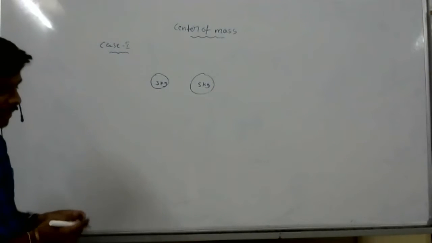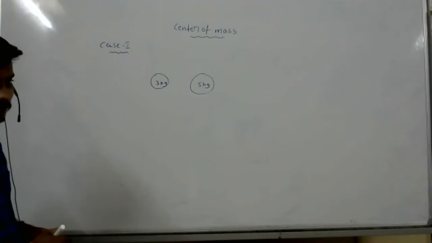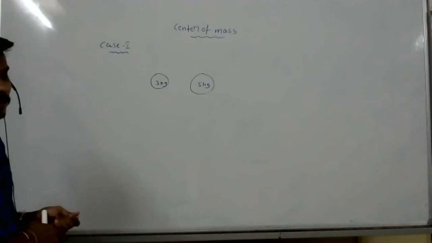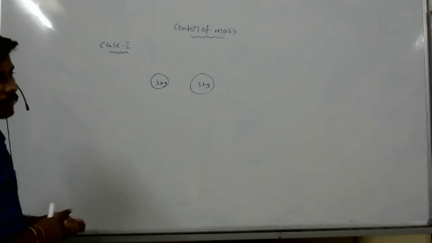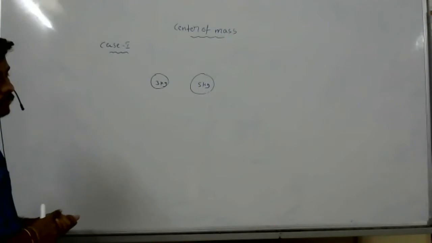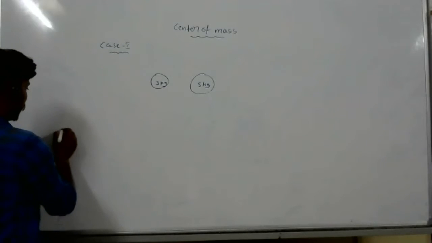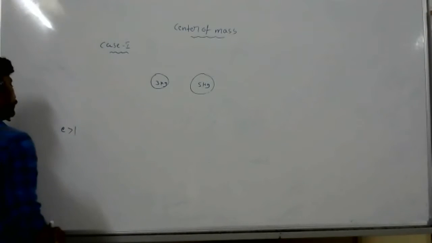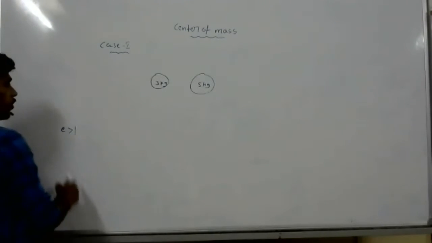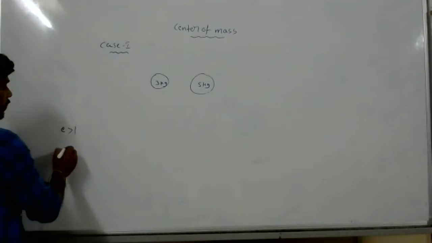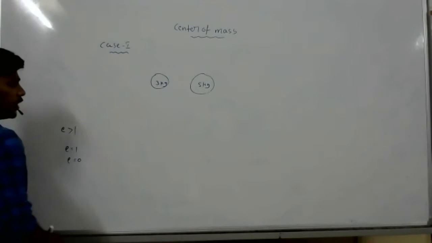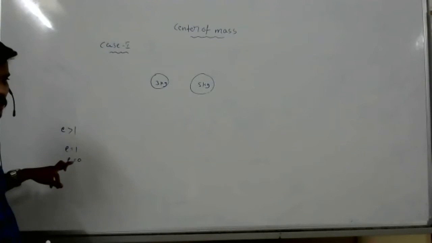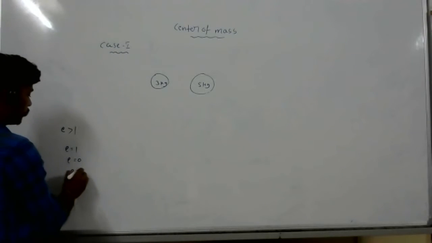Nagbhushan, just now I started. No, sir, I don't want to ask about center of mass. Sir, I have a few doubts on collisions. Okay. Sir, can E be greater than 1? E greater than 1? No. Sir, then how does a trampoline work? E can be 1, E can be 0, or E can be 1 by 2.